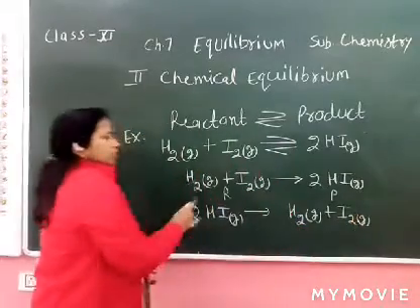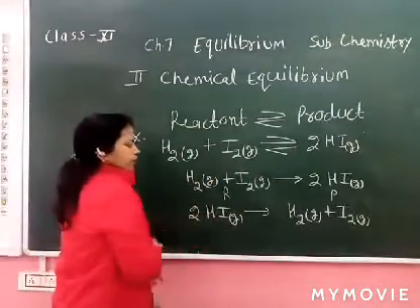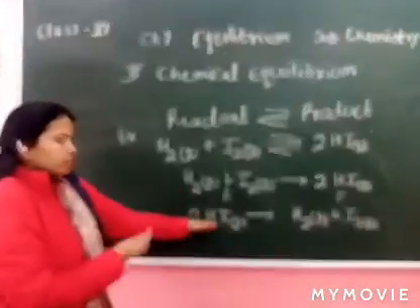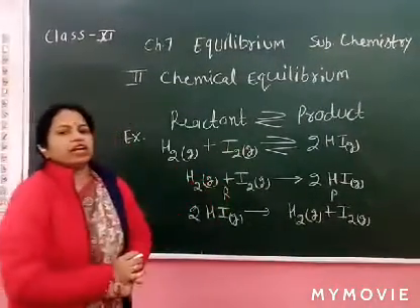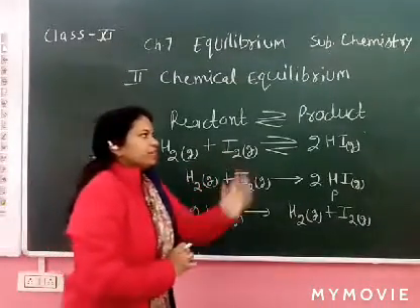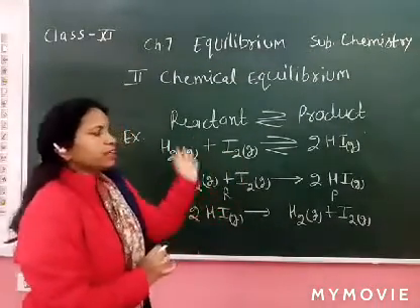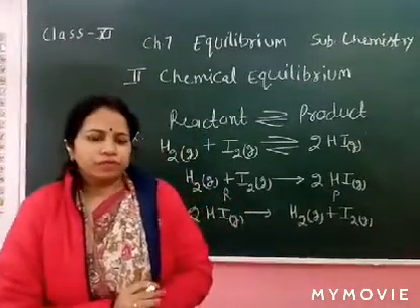Now, the product converts also into reactant. Now, here the concentration of HI is higher and here the concentration of H2 and I2 is higher. So, reactant can be converted into product and product can be converted into reactant by itself.